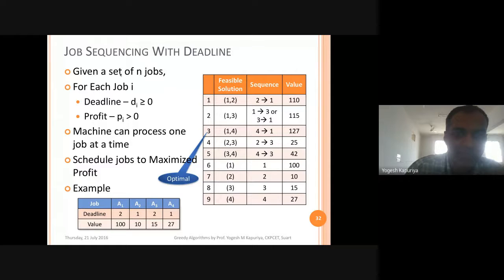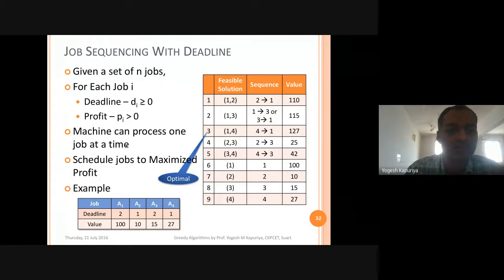N can be any number. For each job, we have some deadline, Di, which is greater than or equal to 0, and some profit, Pi, again, which is also greater than 0. There is no negative profit over here. Okay, so that is your input parameters.